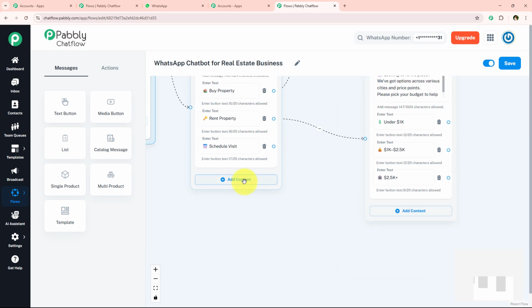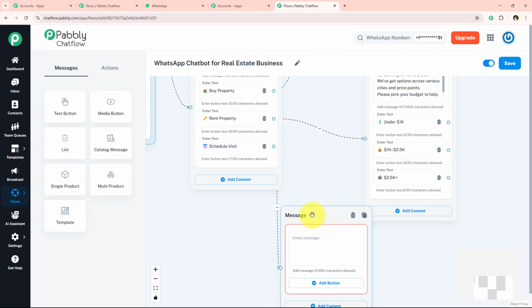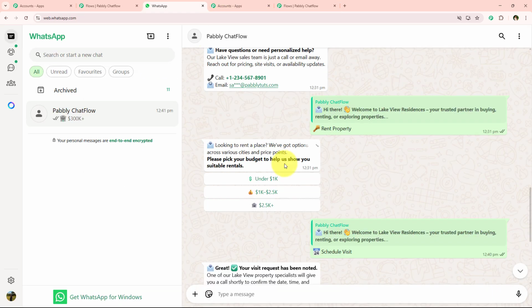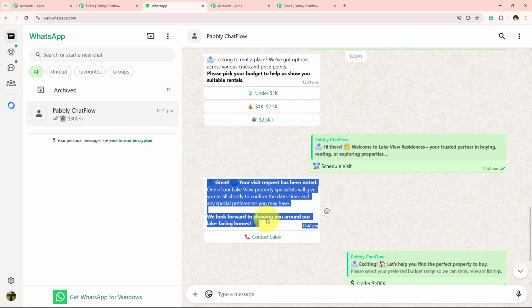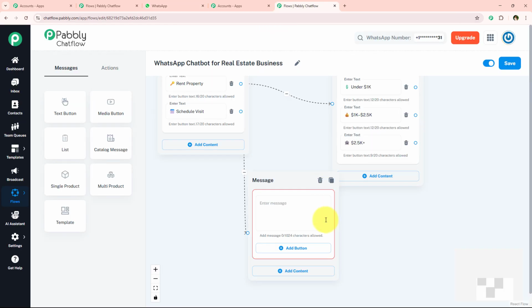Now we're going to move on further and set up the message for schedule visit. I'm simply going to drag and drop the connection, select the content type as text plus button, and now I'm just going to enter the message for schedule visit, which is this. So I'm simply going to enter this message right over here.